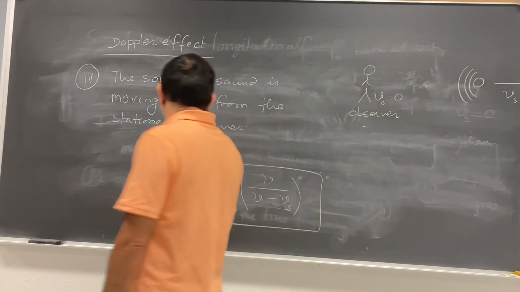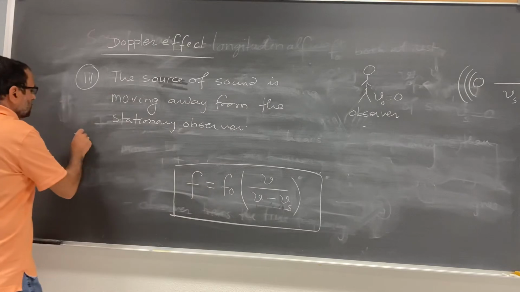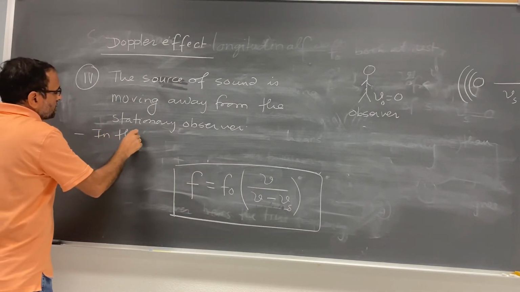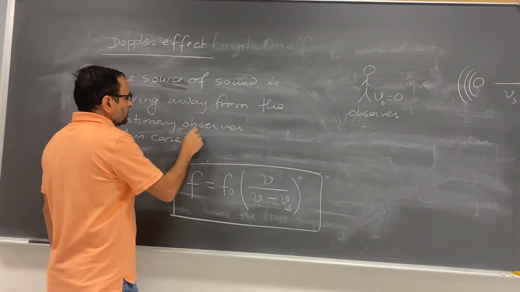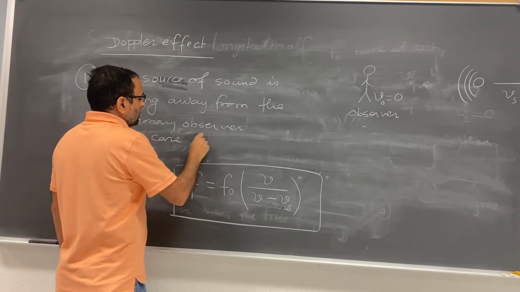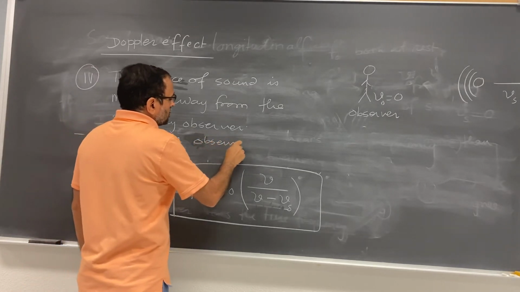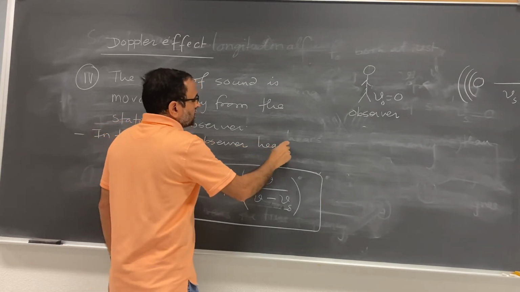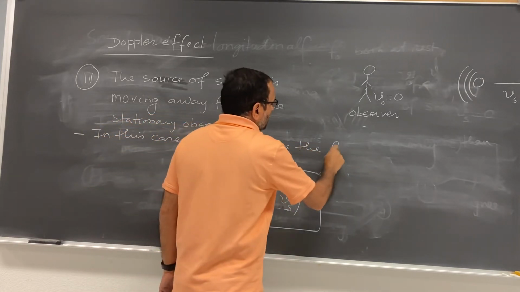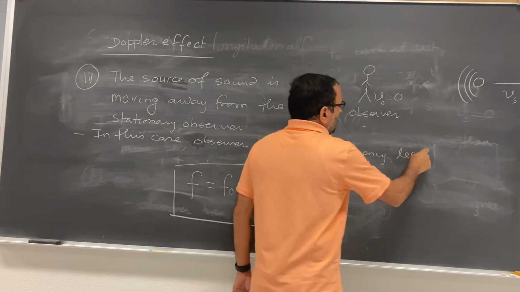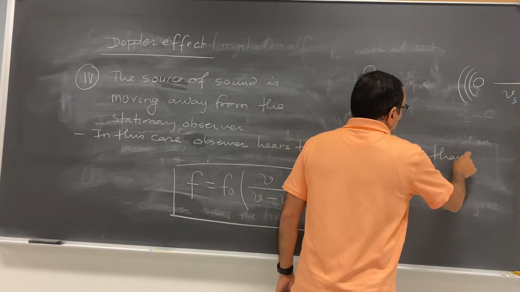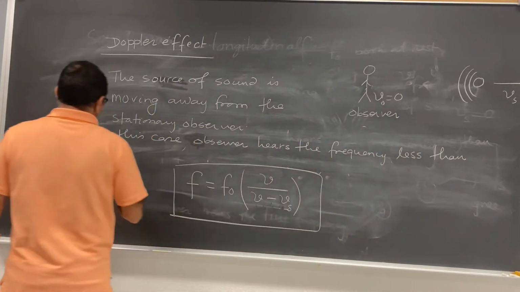So you can write down in this case, the observer hears the frequency less than the true frequency.